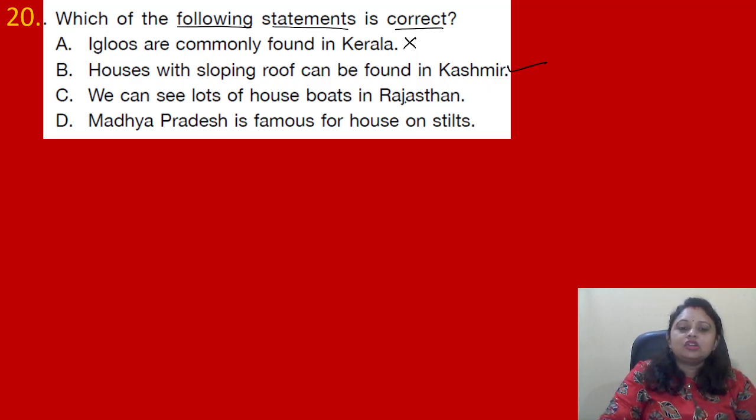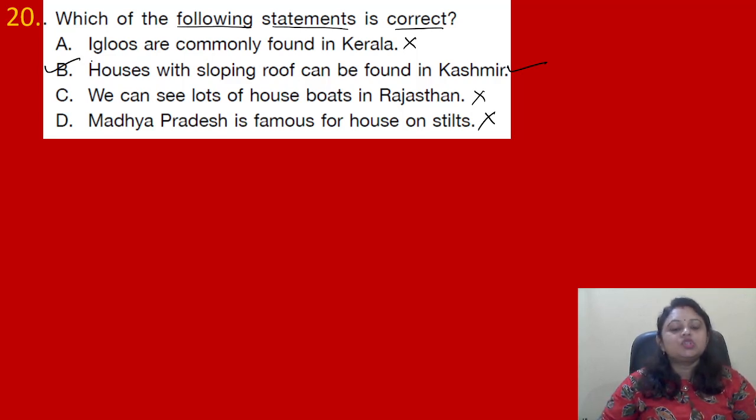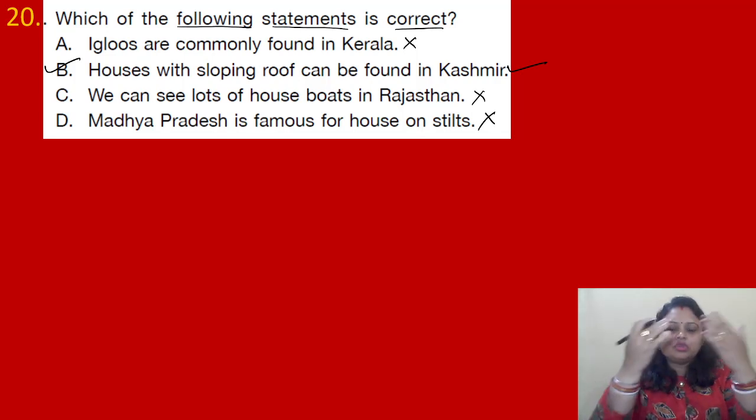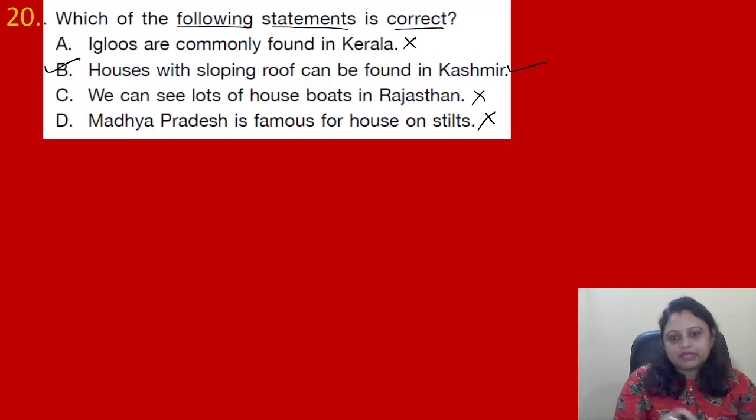We can see lots of houseboats in Rajasthan. No, houseboats are present in the lakes and that type of thing, like we can get in Kashmir. Okay. Then Madhya Pradesh is famous for house on stilts. So no, this one is also incorrect. So the correct answer is option B. Houses with sloping roof can be found in Kashmir. So snowfall is there. So if sloping roof will be there, we can clear the snow easily.